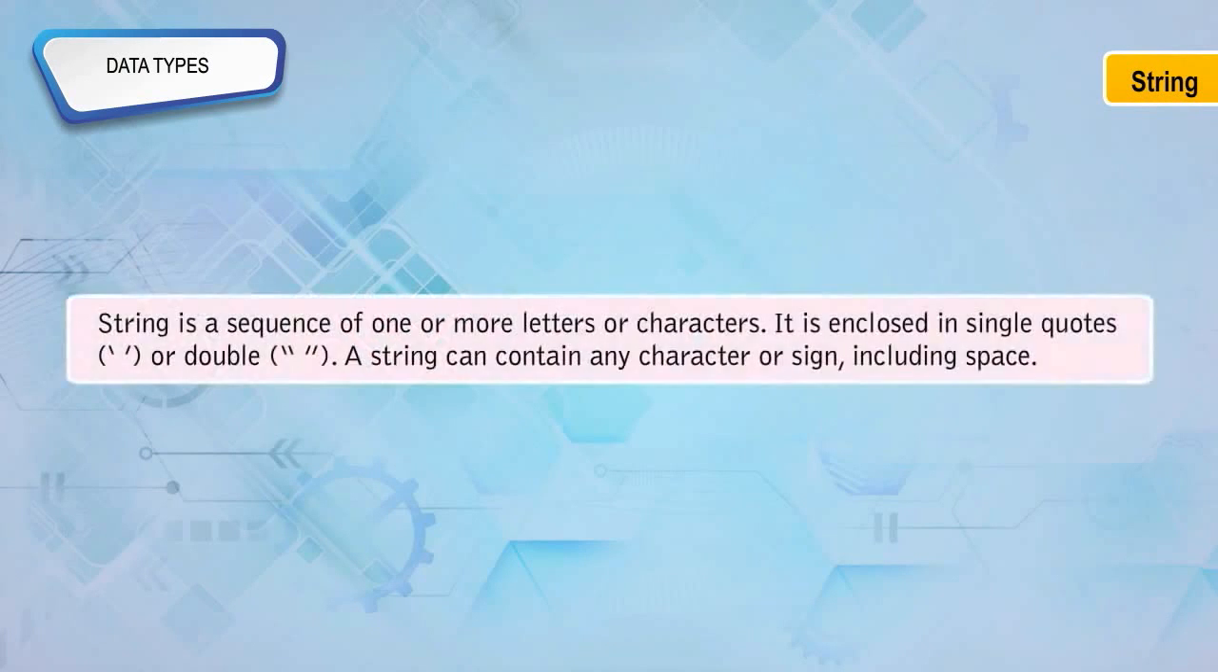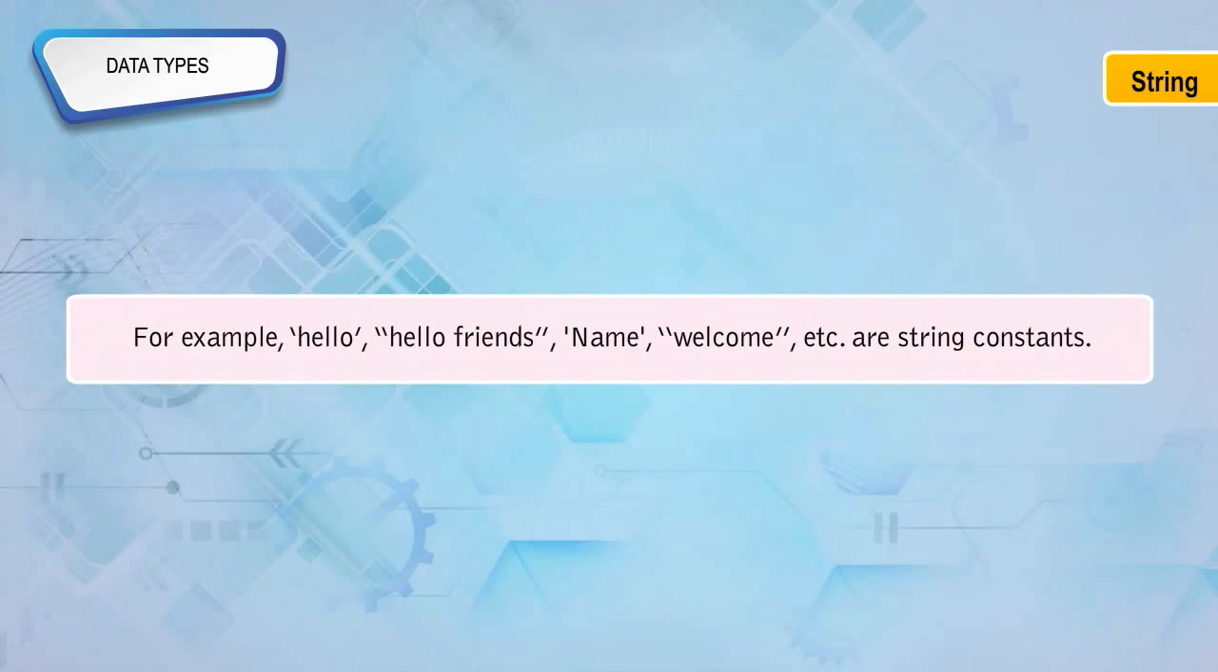String. A string is a sequence of one or more letters or characters. It is enclosed in single quotes or double quotes. A string can contain any character or sign, including space. For example, 'hello', 'hello friends', 'name', 'welcome', etc. are string constants.